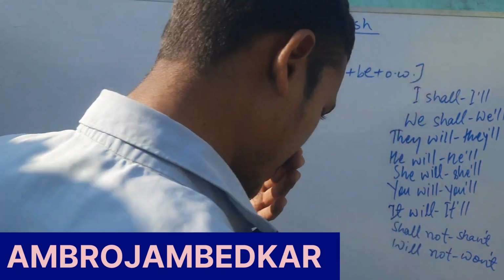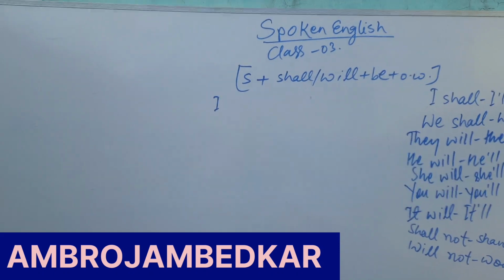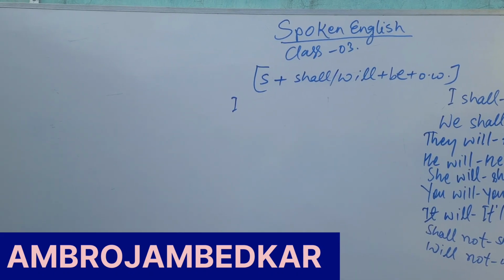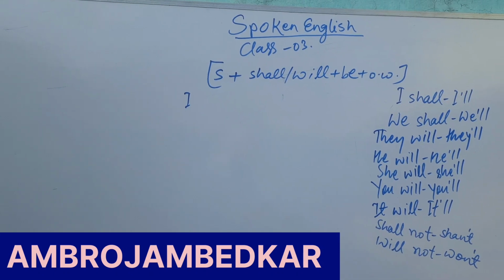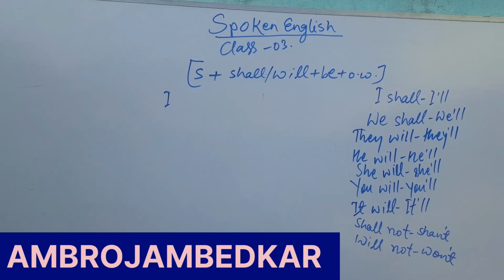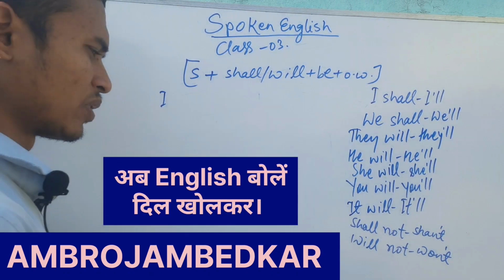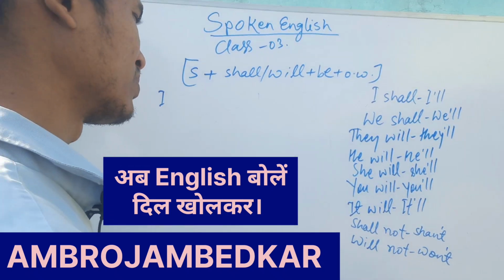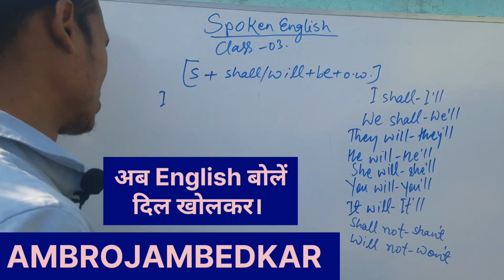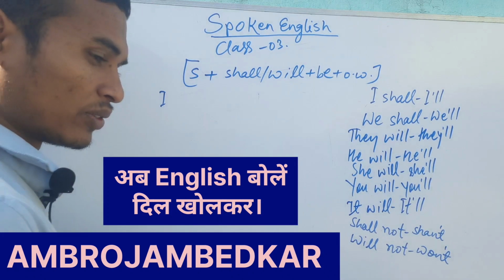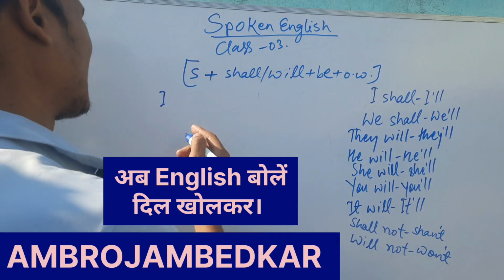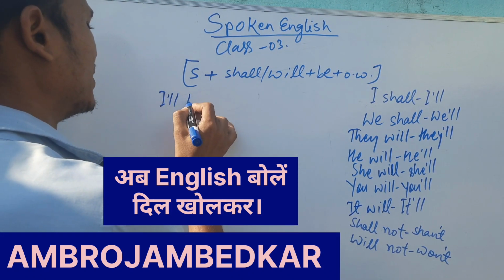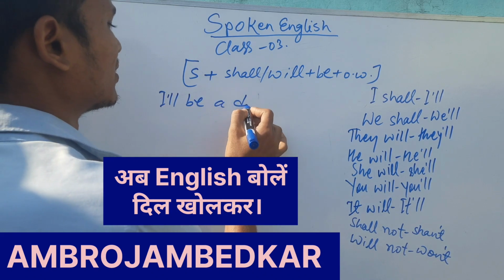In this way we have completed our short forms, and there are no short forms related to the structure which we are going to deal with today. Now we need to form some basic sentences, like I'll be a doctor.